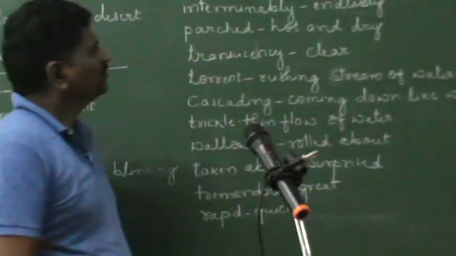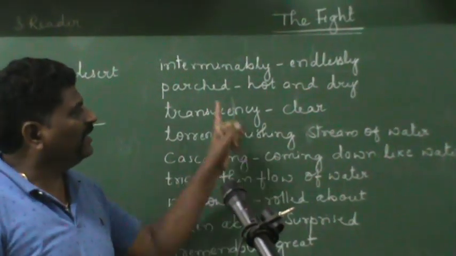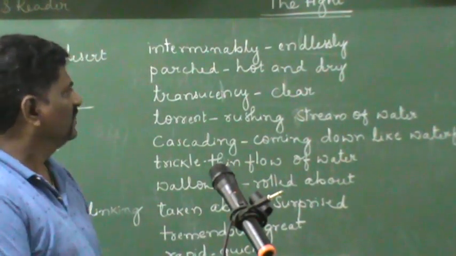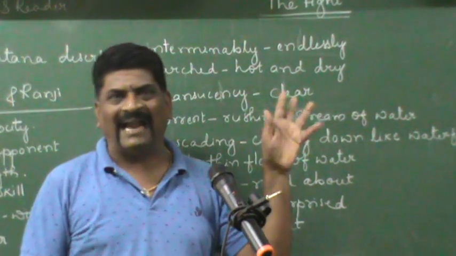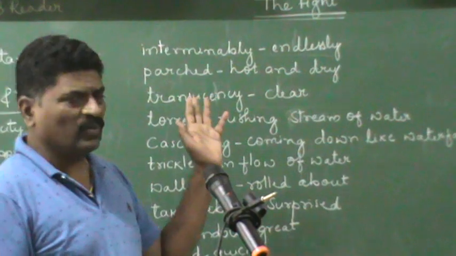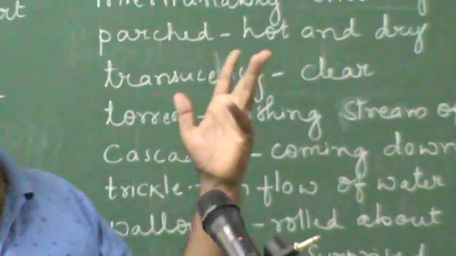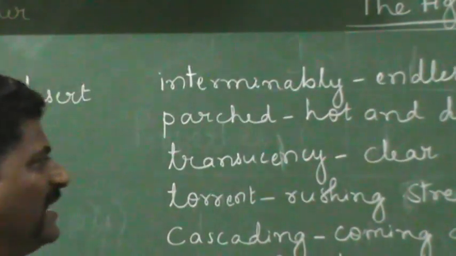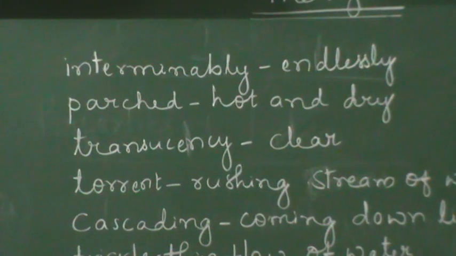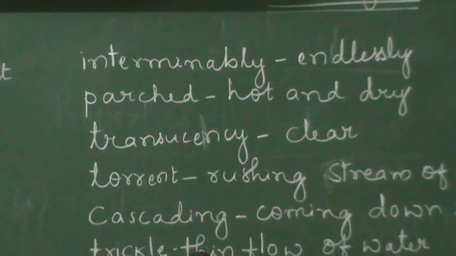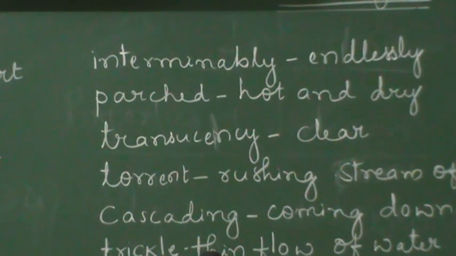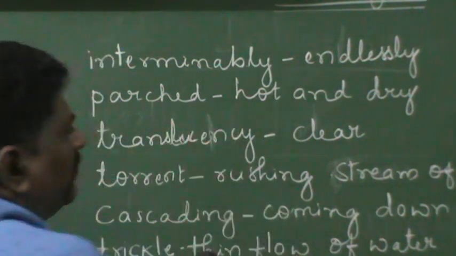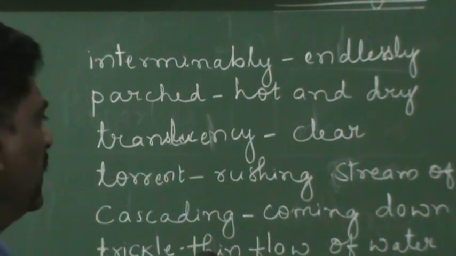Coming to the next word, interminably. Interminably means which has no end, or endlessly. By adding the suffix less to end, we made it endless, which is an example of a suffix. Then parched. The meaning of parched is very hot and dry. Then translucency. The meaning of translucency is clear, very clear.